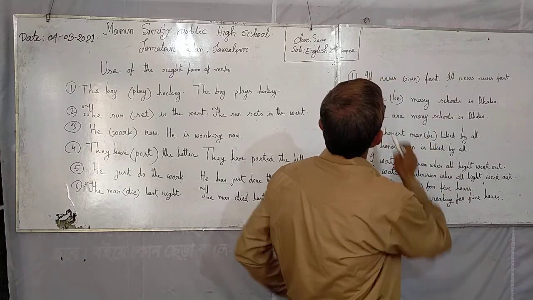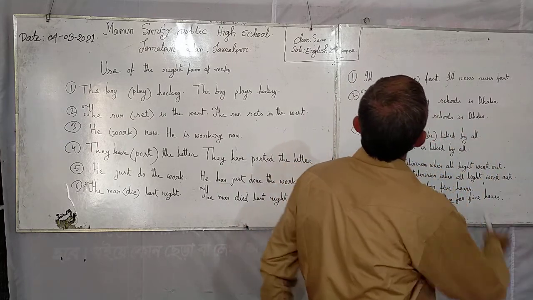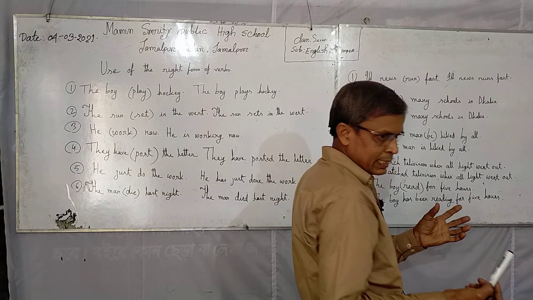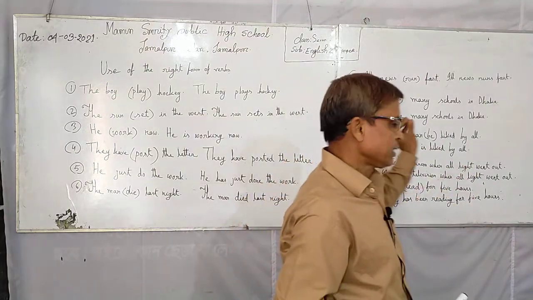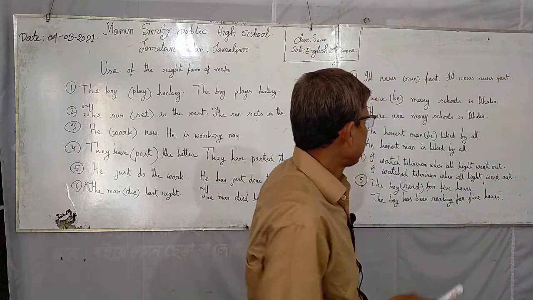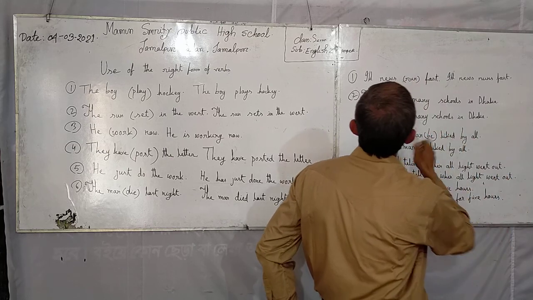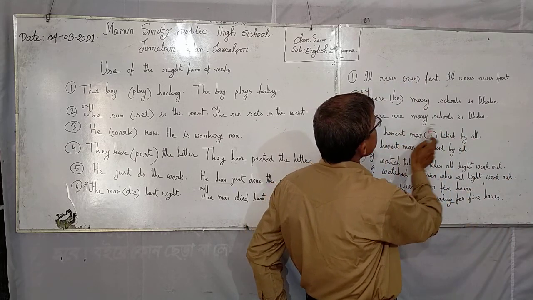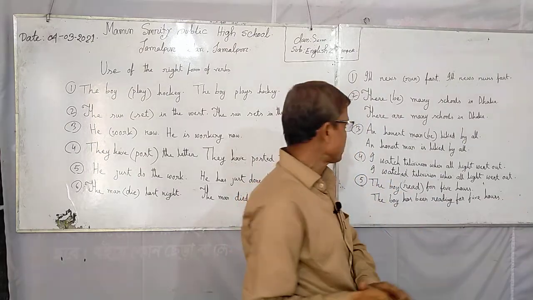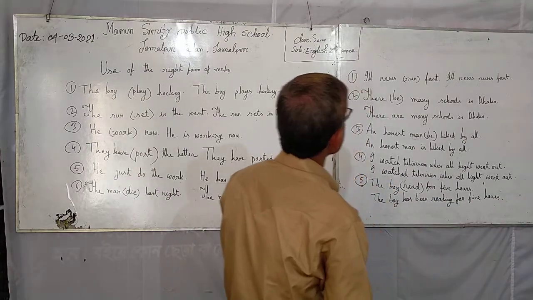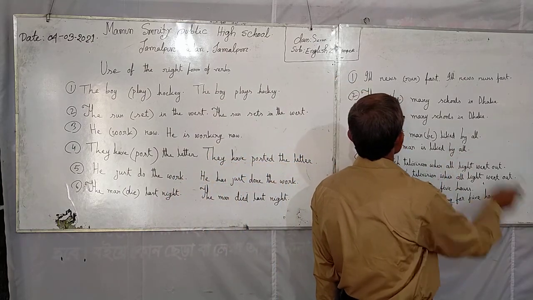If the subject is plural, the verb will be plural. If the subject is singular, the verb is singular. The subject is plural, so you can use a plural verb. There are many schools in Dhaka. Have you understood?